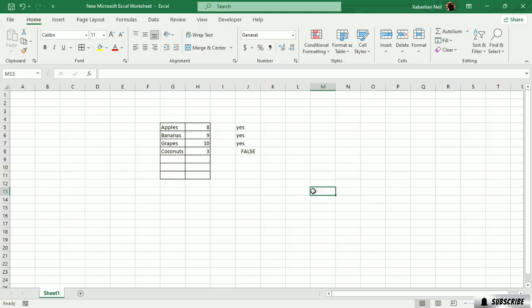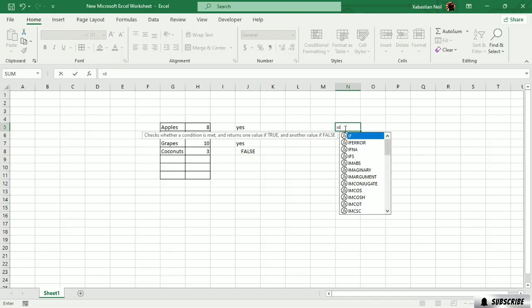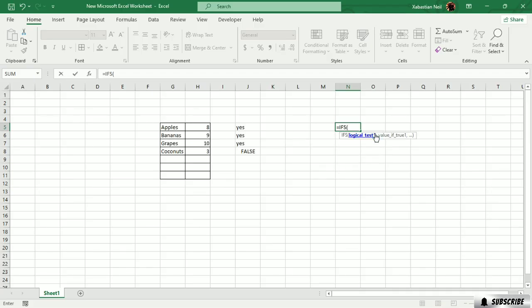Now what we're going to learn about is a variant of the IF function, which is IFS. You can see that there is a function called IFS. When you open the parenthesis, you can do that. Firstly, what is the IFS function?